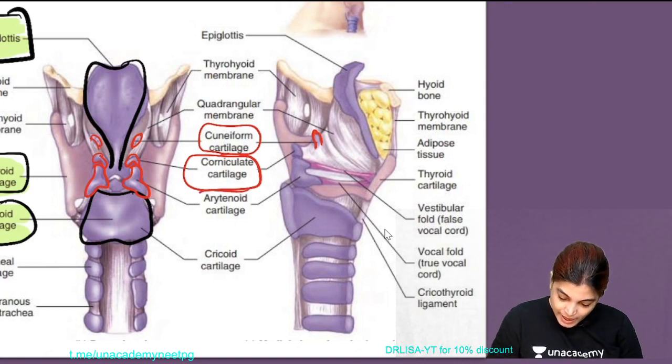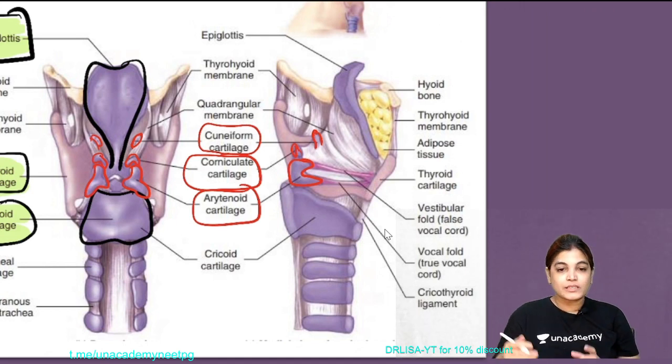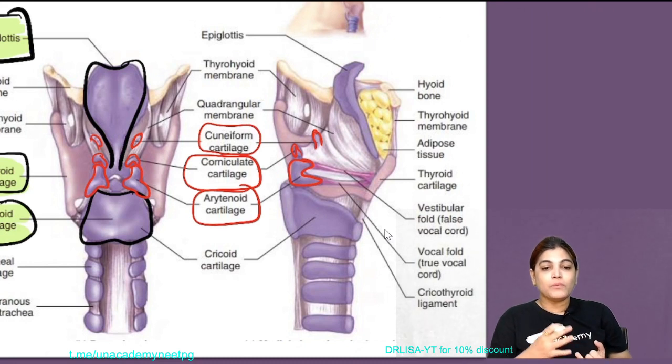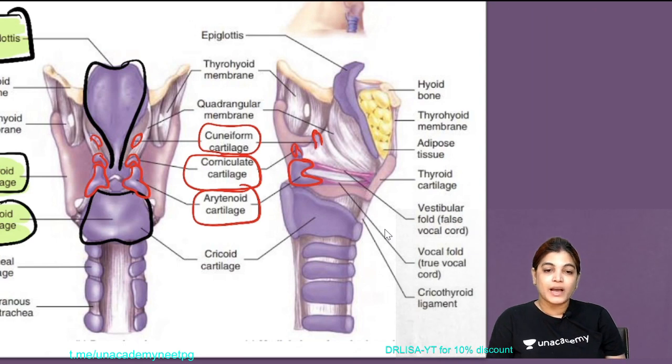So you can see this is the arytenoid. Also the lateral view of the arytenoid is shown here. In this diagram you can see one side the lateral view, and the other side. So very clearly you can appreciate that the cuneiform, corniculate and arytenoid are all paired. So total how many cartilages do we have? 9. So write down the list of cartilages.